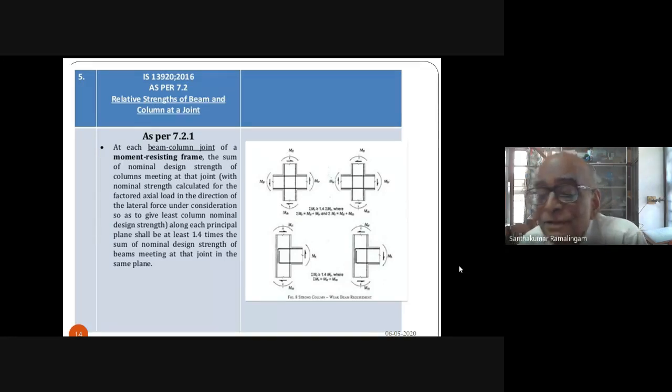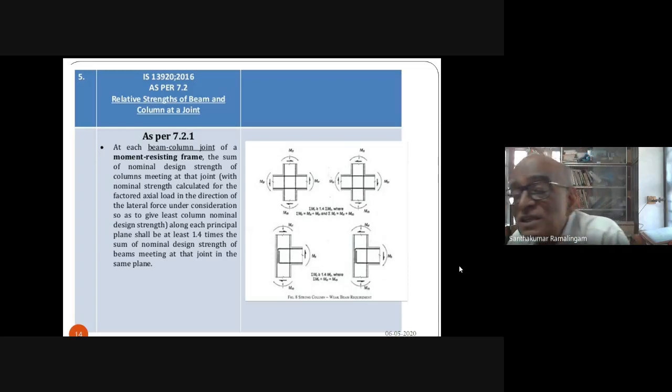But when you are applying this provision, one has to be very, very careful with respect to the directions of the moments and the amount of reinforcement you will consider for the capacity. For instance, if I say this is a beam, in 99% of the cases, it will not be a rectangular beam. It will be a T-beam. Near the column, it will have reinforcement in the slab.